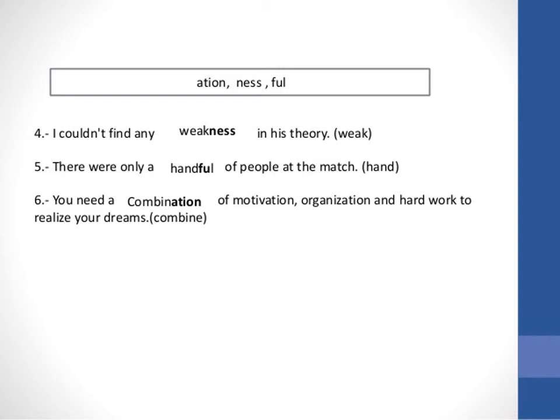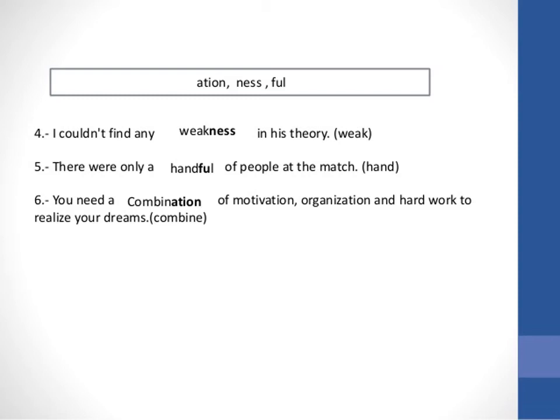This is the first activity which can make you understand how to use the suffix. The next examples you can see in a box: ATION, NESS, FUL. I couldn't find any dash in his theory. In a bracket I have given you weak, right? So what will be the word? Weakness. Very good.